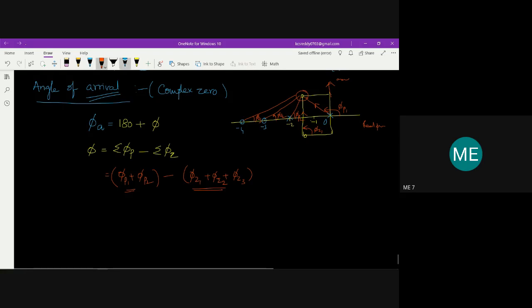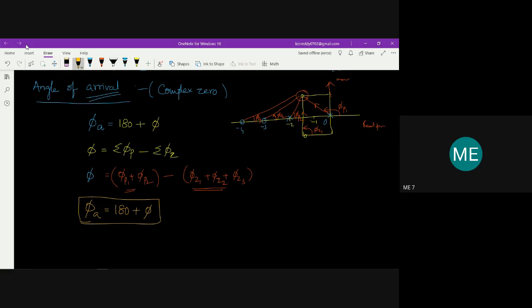So we calculate this phi. After calculating it, we use the equation phi a is equal to 180 plus phi, and by using this we find the angle of arrival. Similar to what we did in the previous case. These are the rules in the construction of root locus.